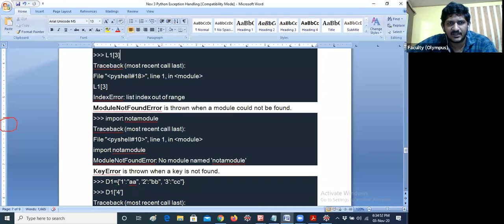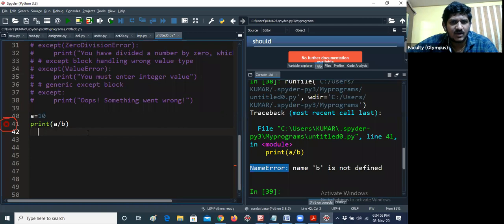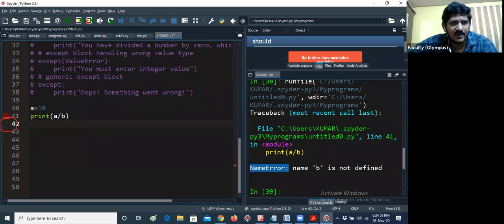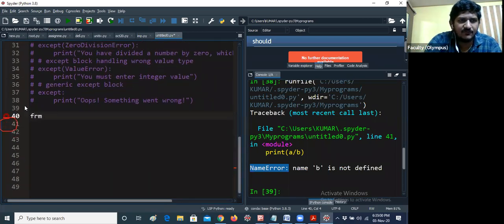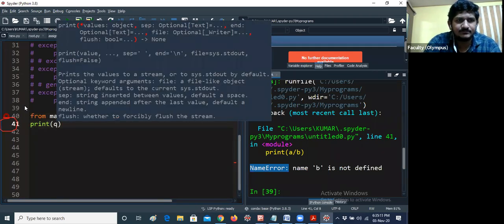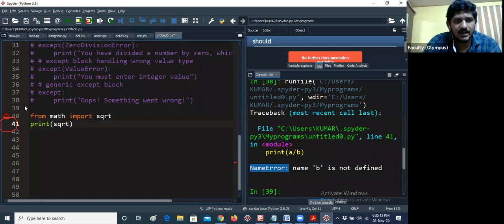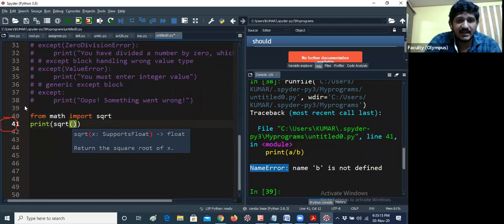So, module not found error. For example, if you are importing a wrong module. Here the math module is there, and we already explained the math module. If I am giving from math import sqrt, it will display square root, you know already.